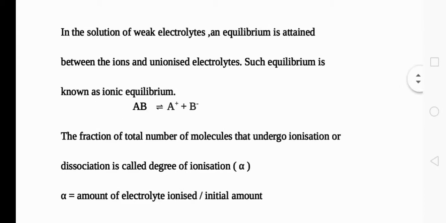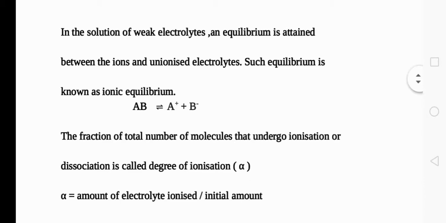Consider the dissociation of a weak electrolyte AB. AB will dissociate as A plus ions and B minus ions. So in the solution of a weak electrolyte, there is an equilibrium established between the ions and the unionized electrolyte. As I said, a weak electrolyte will not undergo ionization completely. So in the reaction mixture, there will be ions and unionized molecules also.